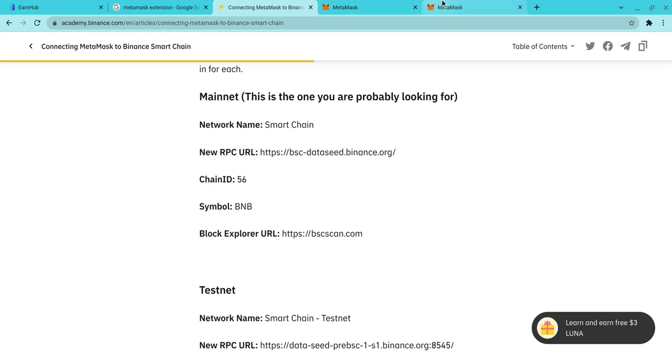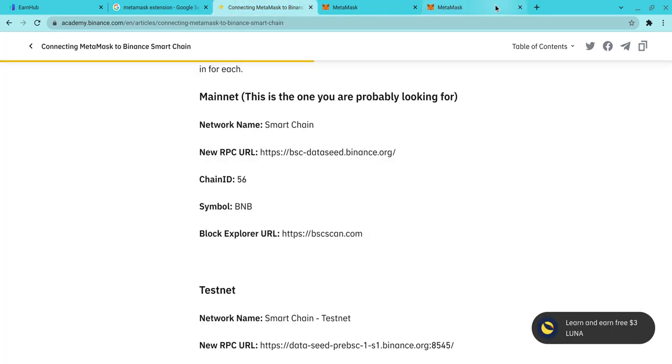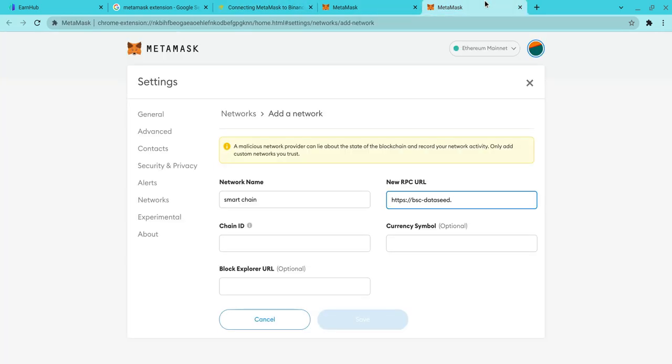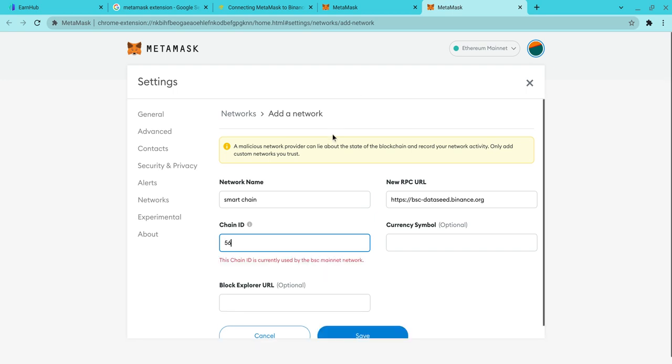Sorry, data seed, and then .binance.org, and then down here you'll do chain ID. I think it's 56, yes, 56.